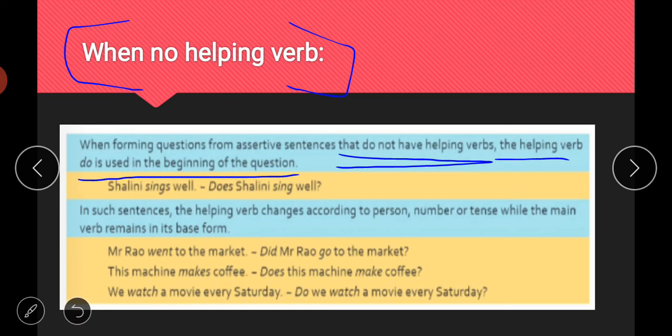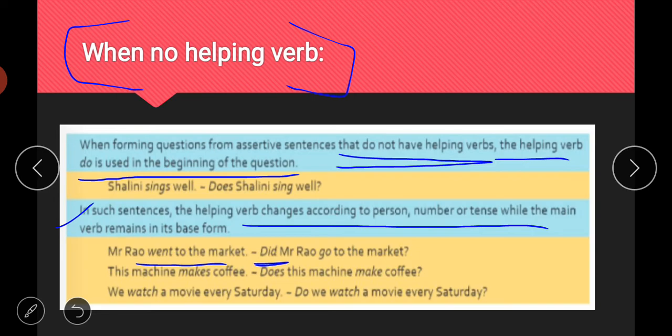And in the second case, in such sentences, the helping verb changes according to person, number, or tense, as we have already discussed. It will change according to singular and plural, and also according to the tense. If the sentence is in present tense, you will use do, does, or if the sentence is in past tense, you will use did. Sorry, not was, were, you will use did. So "Mr. Rao went to the market," and you will use the word did.